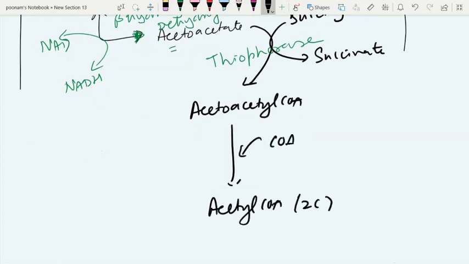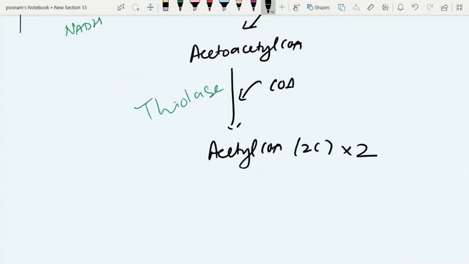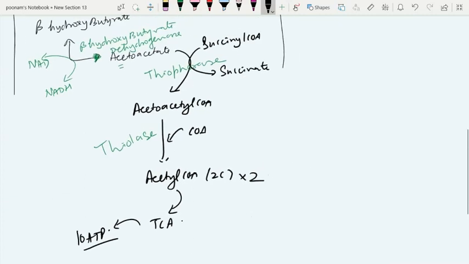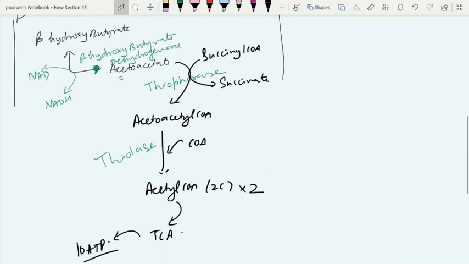2 molecules, in presence of which enzyme? In presence of thiolase once again. So thiolase is needed for ketogenesis, thiolase is needed for the last step of fatty acid beta oxidation, thiolase is needed for ketone body utilization, and once more thiolase is needed for cholesterol biogenesis. Now this acetyl-CoA is utilized in the TCA cycle in the extrahepatic cell, providing 10 ATP. One acetyl-CoA produces 10 ATP. So this is how the extrahepatic tissues get ATP from the ketone body. This is ketone body utilization.